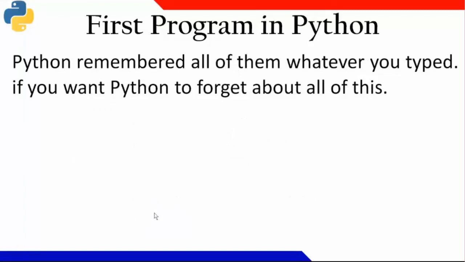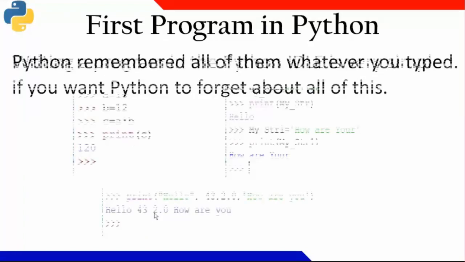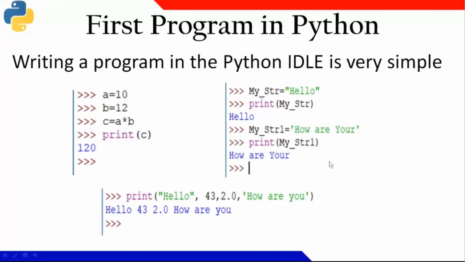Yes, sir, Nishu here, sir. I request one thing. If the starting programs, like the first program you have written, a equal to 10, then my string. Sir, initially, not for all, but for the first 2, 3, 4 programs, if you allow all the participants to practice the same on their respective laptops, I think that will give them more confidence.